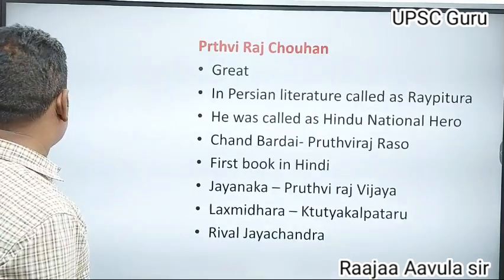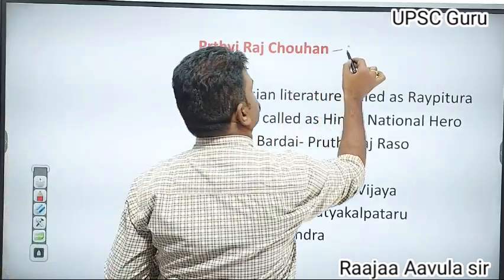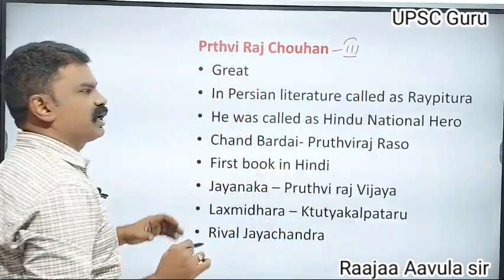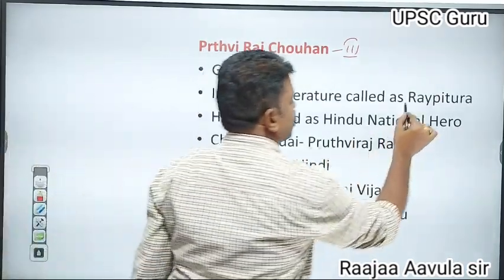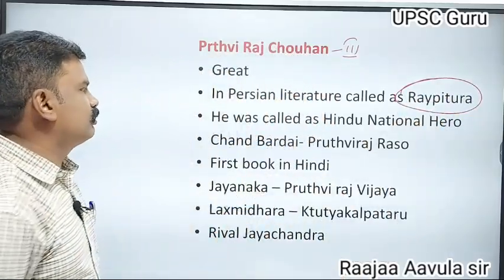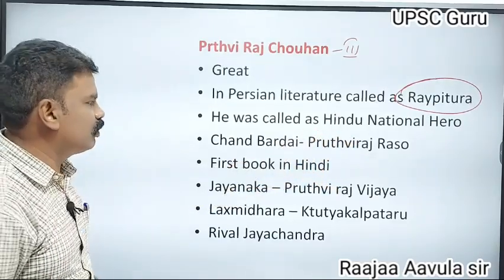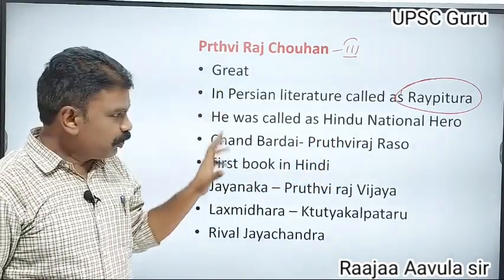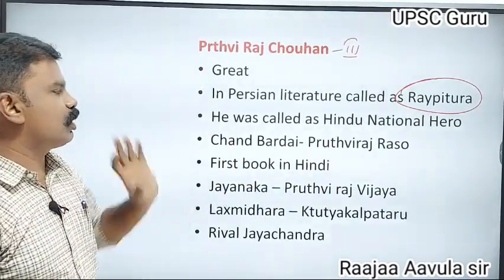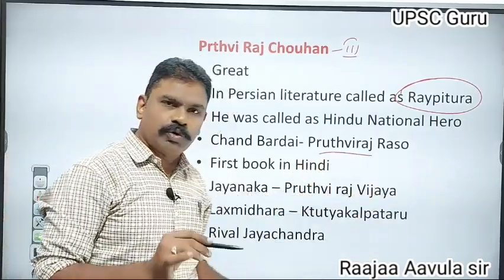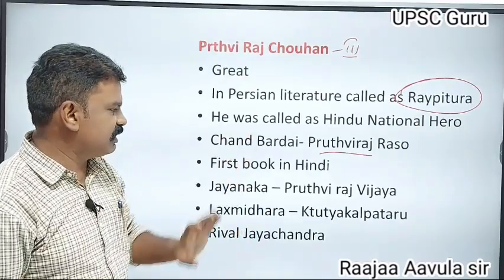After Vishaladeva, the last and also the greatest king, Prithviraj Chauhan, also called Prithviraj III. He was the greatest king of the Chauhan kingdom. In Persian literature he was called Rai Pithora, and he was considered a Hindu national hero. His court poet Chand Bardai wrote Prithviraj Raso, the biography of Prithviraj Chauhan. It is the first kavya in Hindi literature.